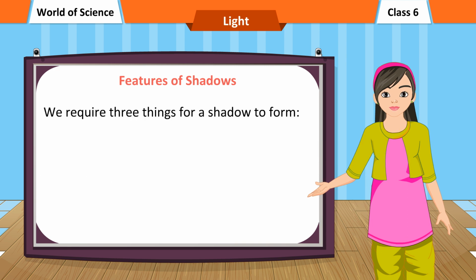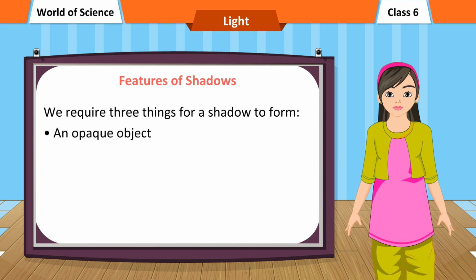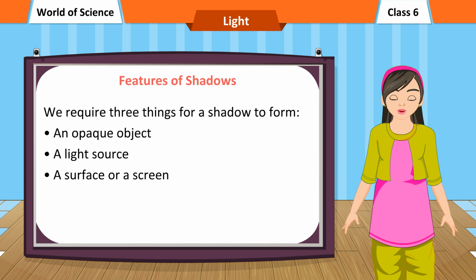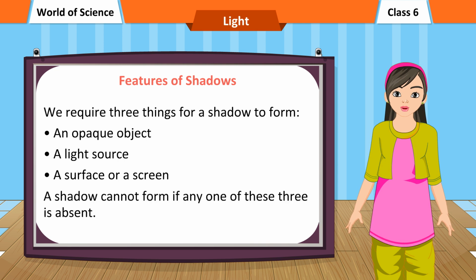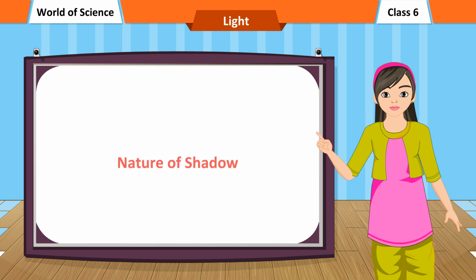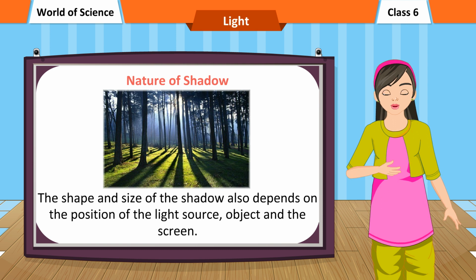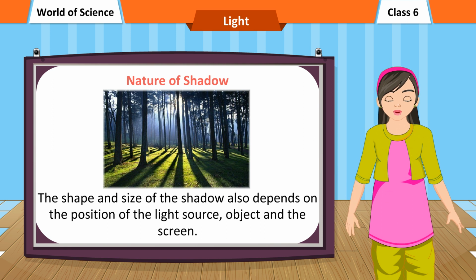We require three things for a shadow to form: an opaque object, a light source, and a surface or a screen. A shadow cannot form if any one of these three is absent.